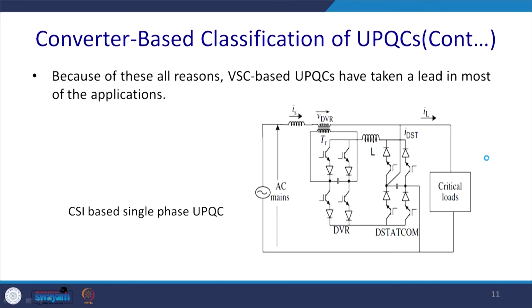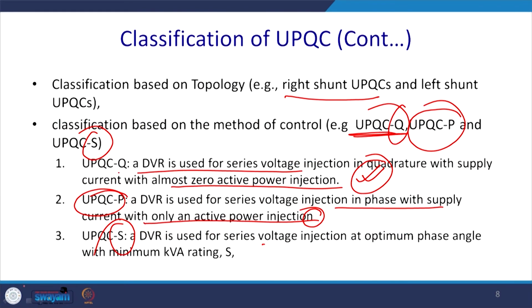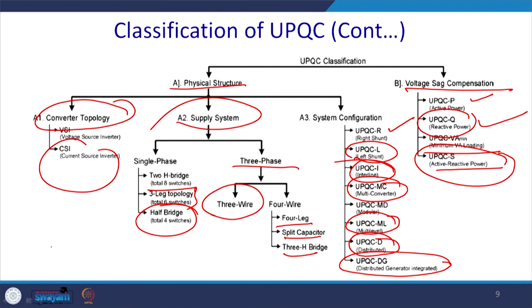So, if I go back, what are the preferred modes of operation? Let us take a different color. The preferred mode of operation is VSI. Generally we have a 3 phase 4 wire system, for the distribution level where it is used, and here the right shunt is the preferred mode.